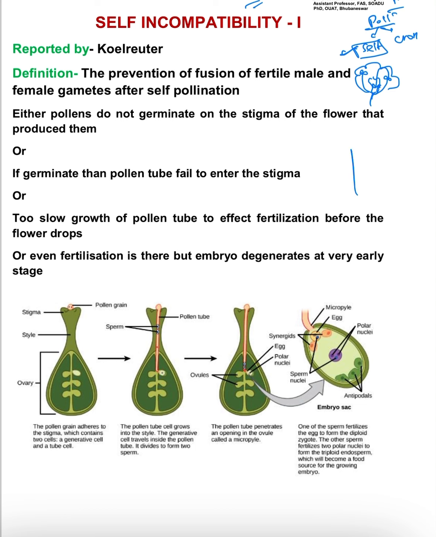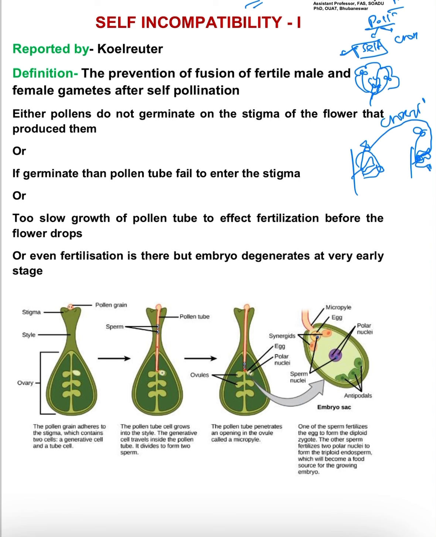But what does cross pollination mean? Here are two plants, so this is the stigma and this is the anther, and here this is the stigma and this is the anther. Cross pollination means the pollen of one plant will fall over the stigma, then it will go through the style and fertilize the ovule of another flower.